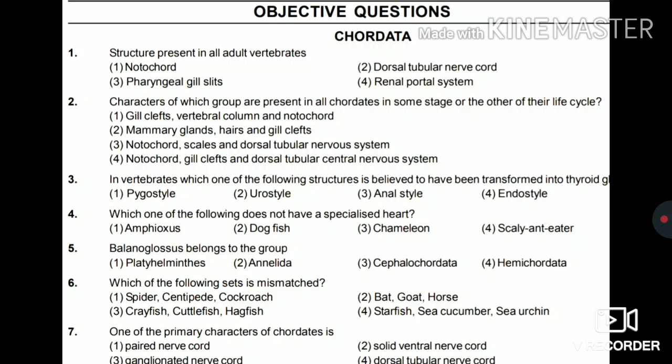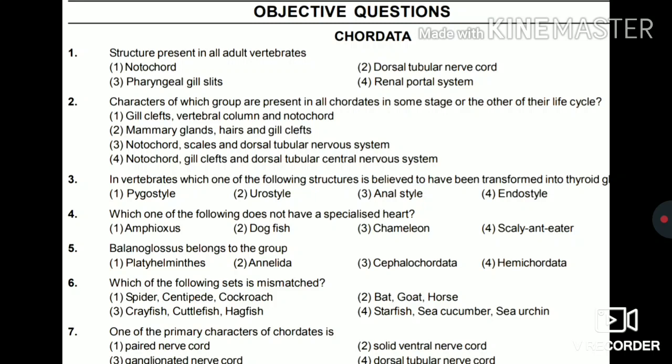Question number 1. Structure present in all adult vertebrates: notochord, dorsal tubular nerve cord, pharyngeal gill slits, renal portal system. So the answer for this is dorsal tubular nerve cord. Second, the characters of which group are present in all chordates in some stage or other of their life cycle.